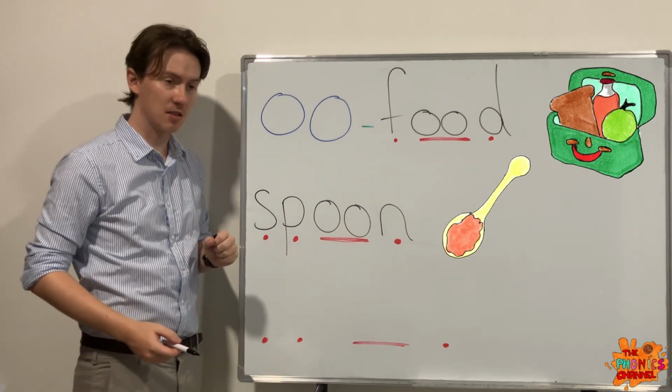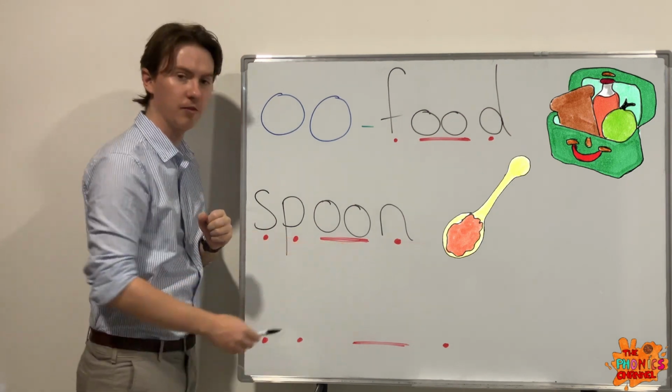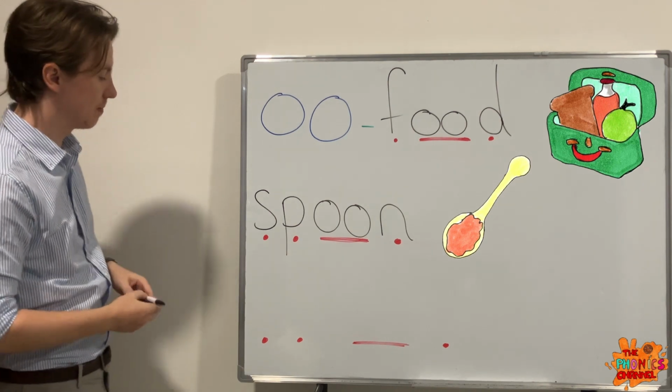So how many letters does it have? 5 letters and 4 sounds. Spoon. 4 sounds there. Spoon.